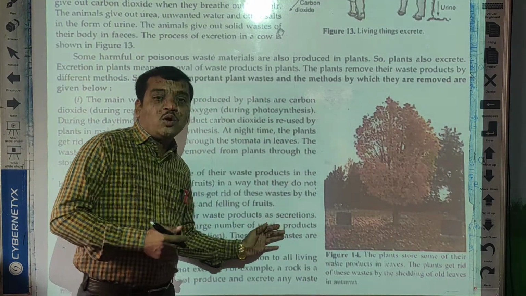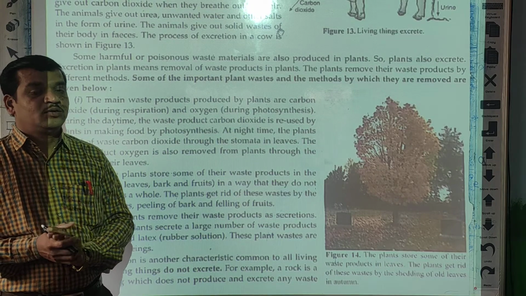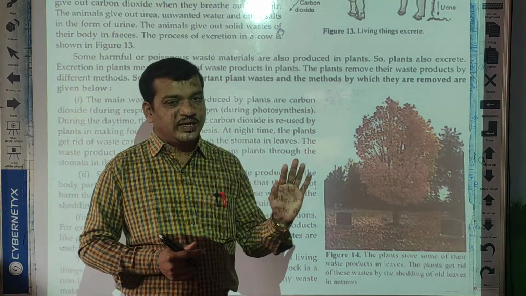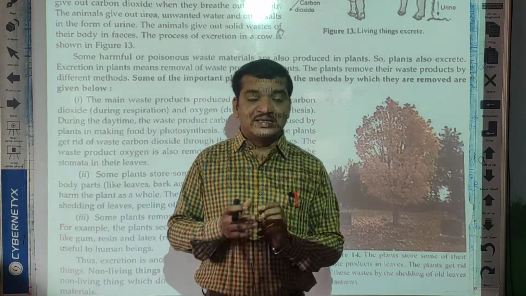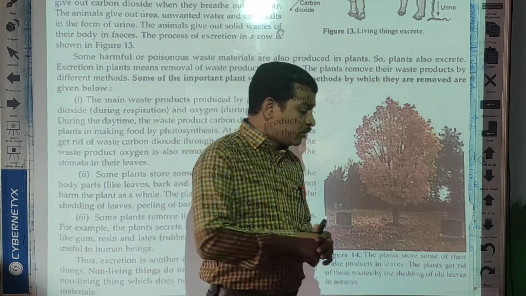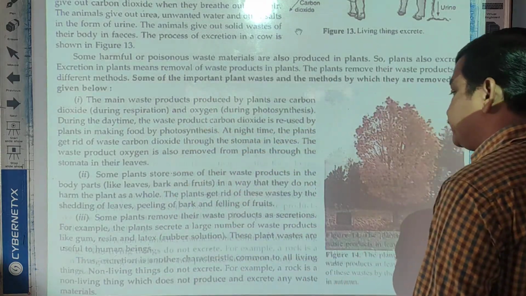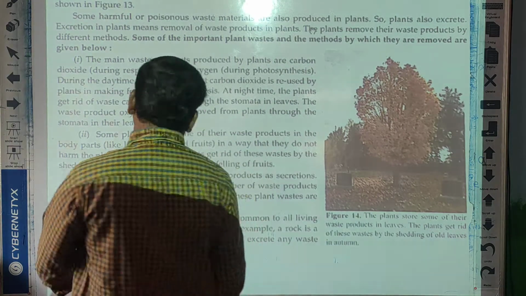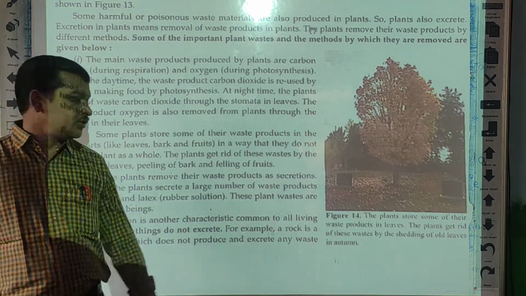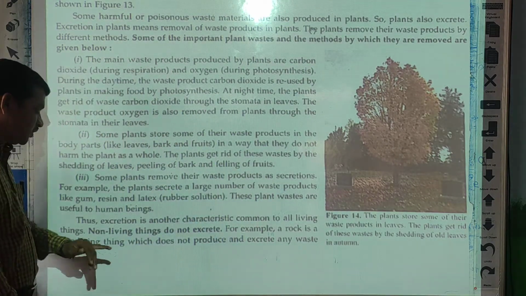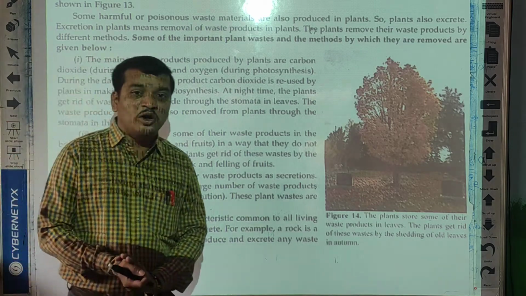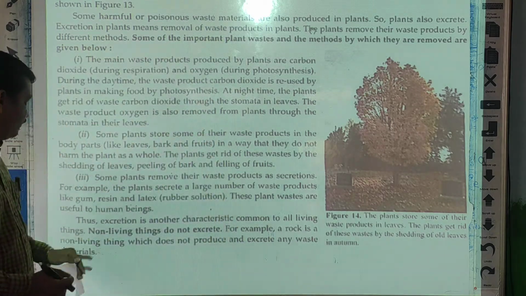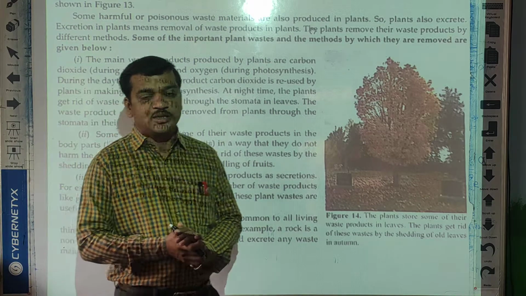But what about non-living things? Non-living things do not excrete. For example, a rock is a non-living thing which does not produce any waste material or substances.